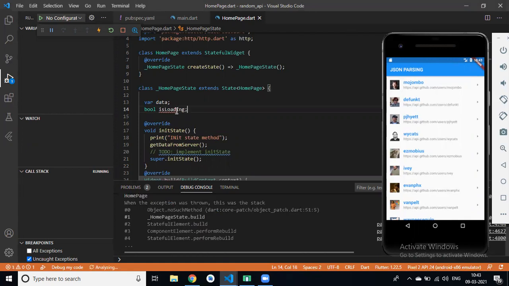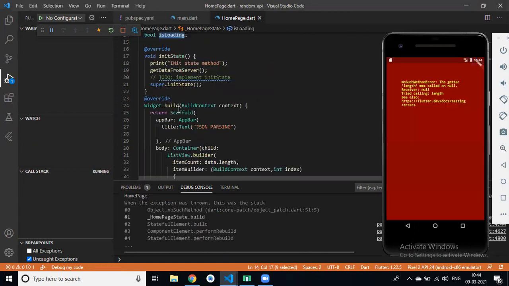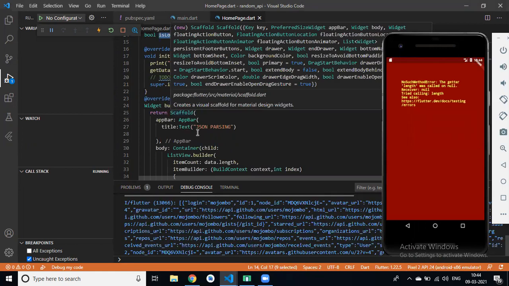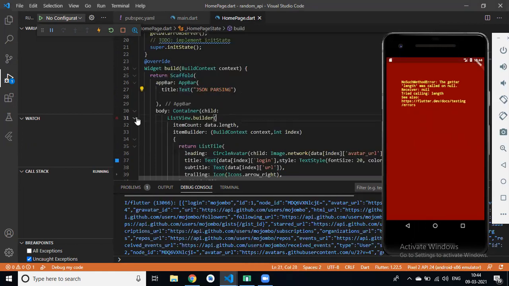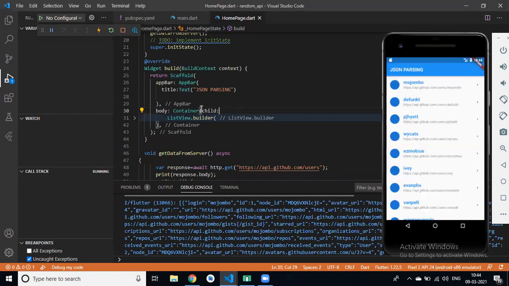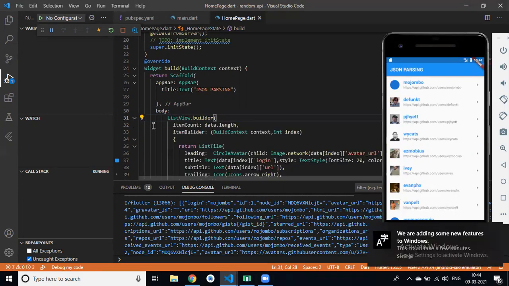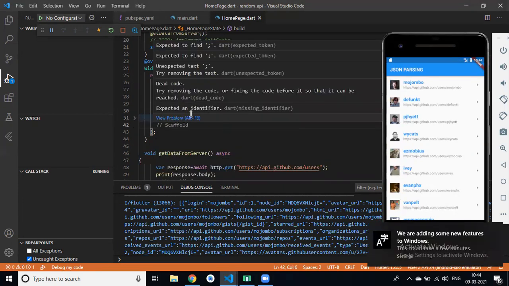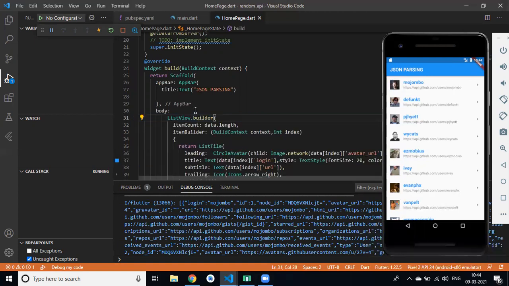With the help of this variable we can display our list view or a simple container. So instead of this container, I remove this container and all, and now we have a list view.